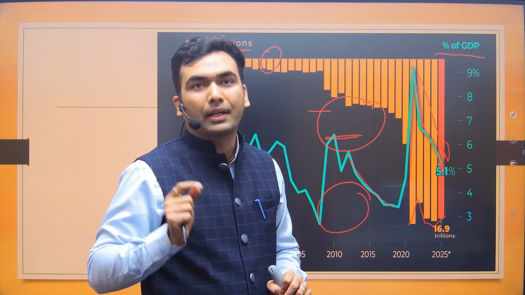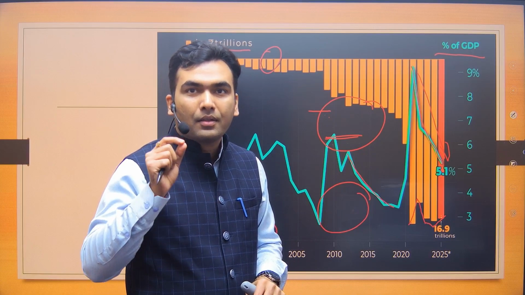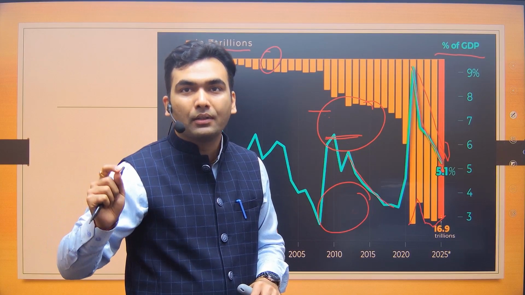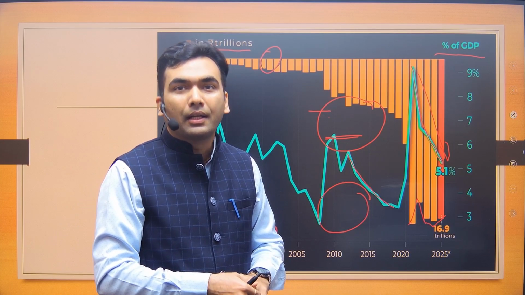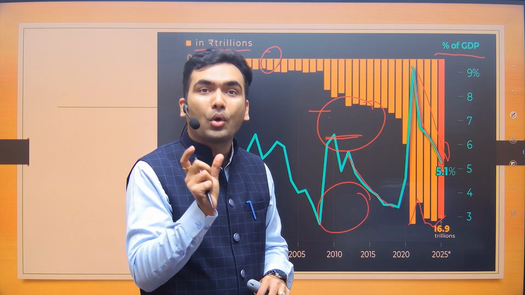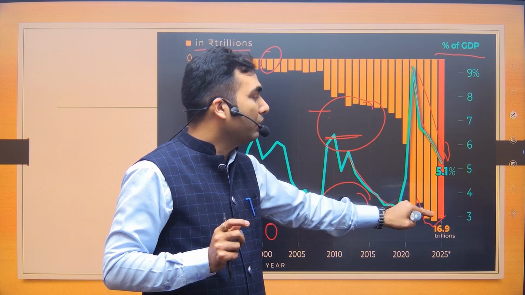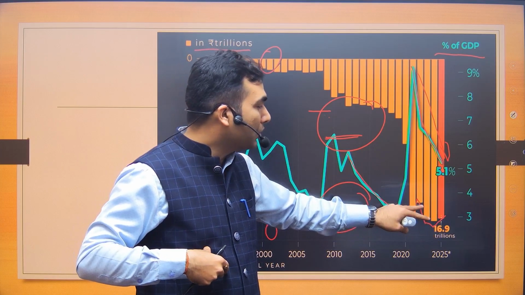So if I give you a statement that after 2020-21, the borrowing by the government has been consistently reducing, is it correct or incorrect? Since 2021, the borrowing by the government has been consistently reducing. Yes, that is going to be false. When I am using the word borrowing, it means in absolute terms how much money, how many lakh rupees, the government is borrowing. There is no consistent trend.